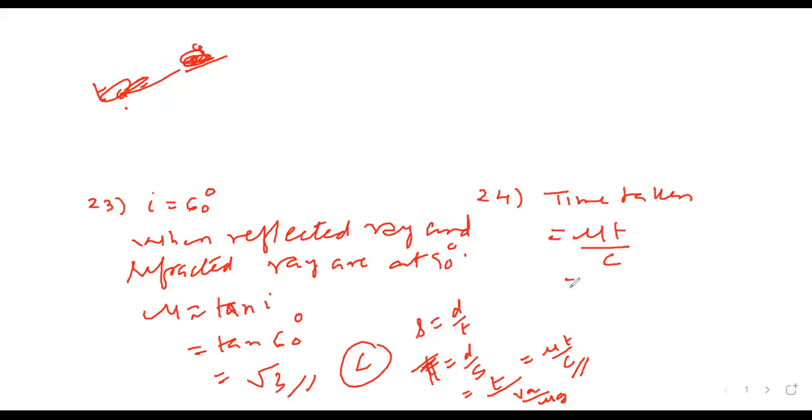Okay, now formula follow. Time taken in glass is mu T upon C. T is thickness, not time. Now mu is given as 3/2. Thickness is given 4 millimeter. Convert into meter. Speed we know 3 into 10 raised to 8. 3 cancel, 2 into 2 is 4. So it is 2 into 10 raised to minus 11 second. Option C.